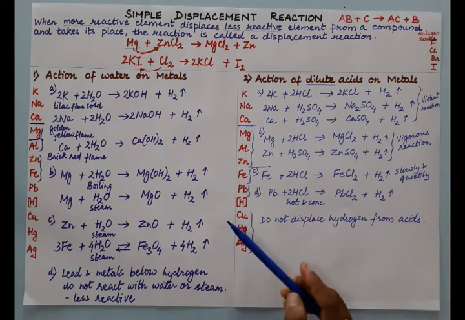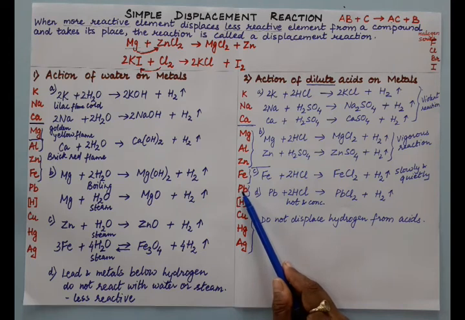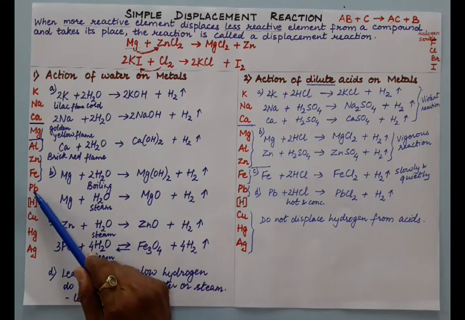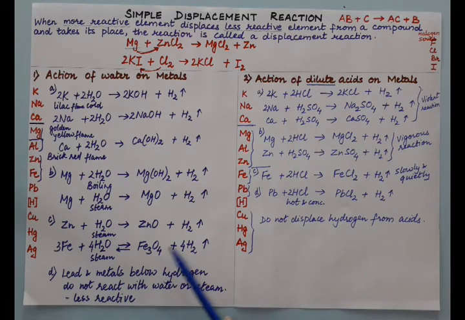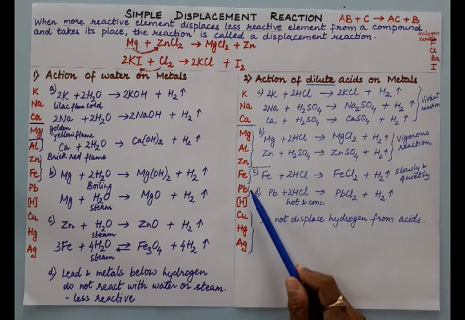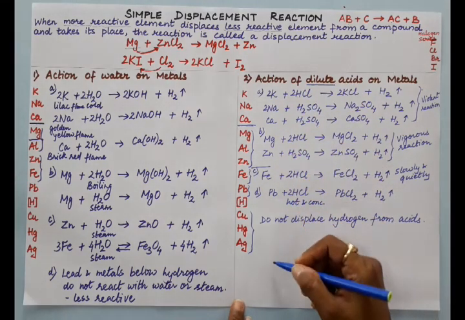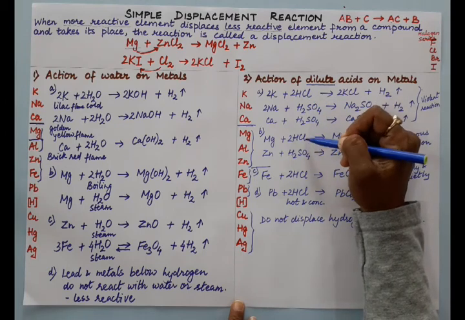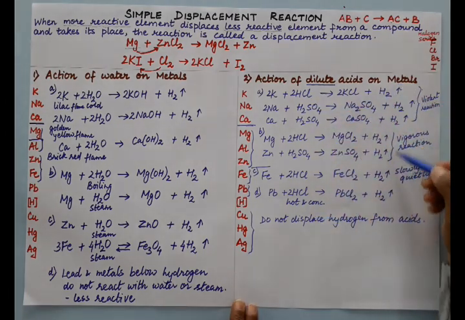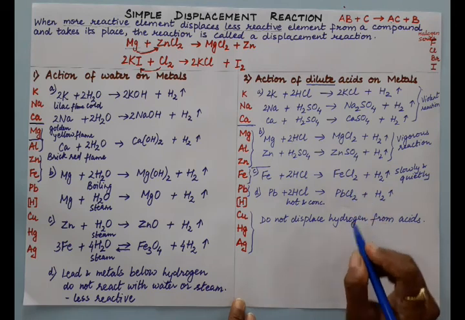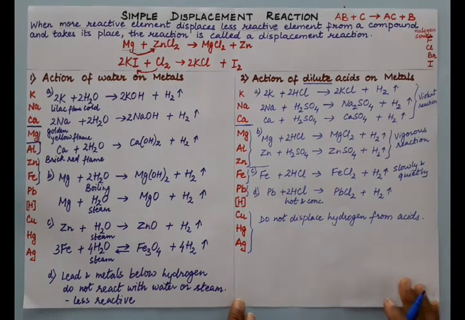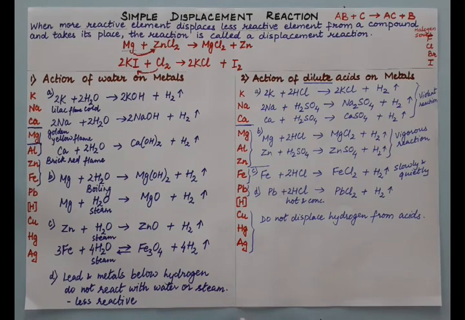Here, why is lead above hydrogen? That is the point, because lead is not displacing hydrogen from steam, but lead is at least liberating hydrogen from hot and concentrated acid. That is why lead is placed above hydrogen, right? Now the important point to understand is that all these metals, when they react with dilute hydrochloric acid or sulfuric acid, liberate hydrogen and the corresponding salt is formed. But when the metal reacts with dilute HNO3, they will not liberate hydrogen. That is why dilute nitric acid is not taken.